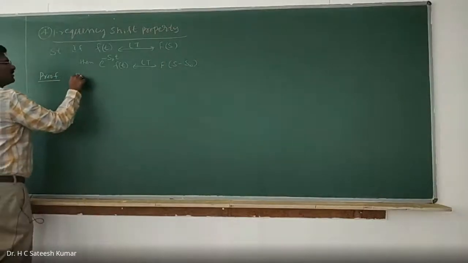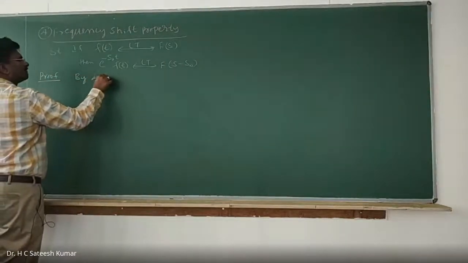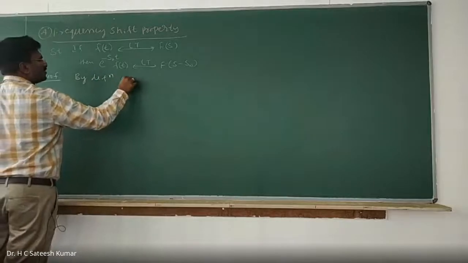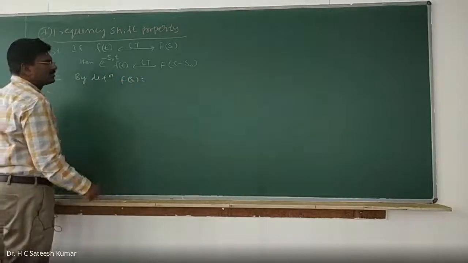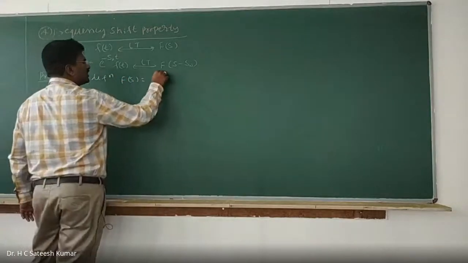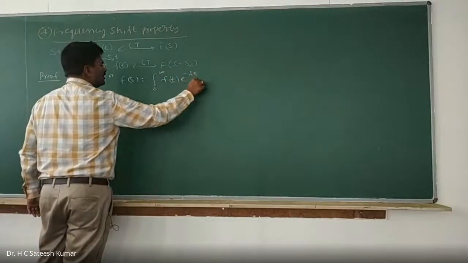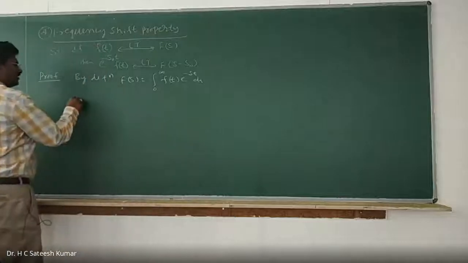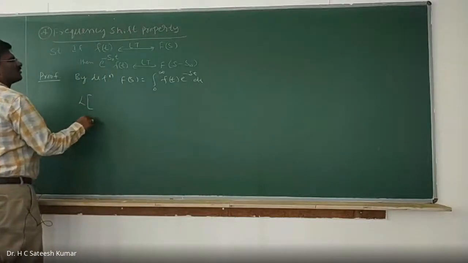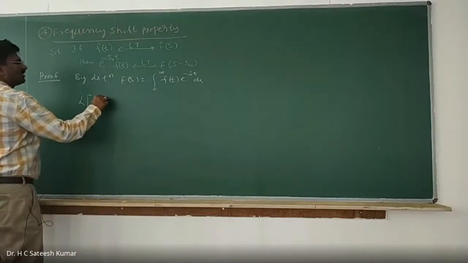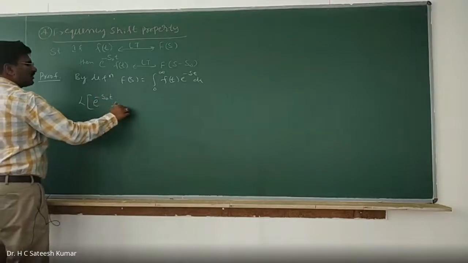By definition, f of s is equal to integration from 0 to infinity f of t into e to the power of minus st dt. Then Laplace transformation of e to the power of minus s naught t into f of t